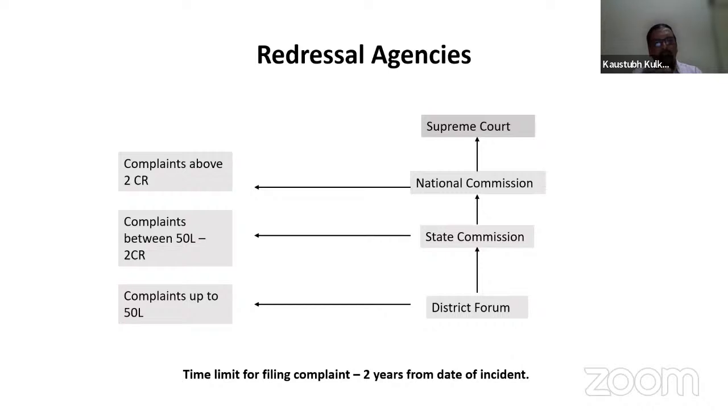What are the limitations? For the district forum, previously complaints up to 20 lakhs, I think, were there. From December 2021, certain amounts have been increased for the forums.